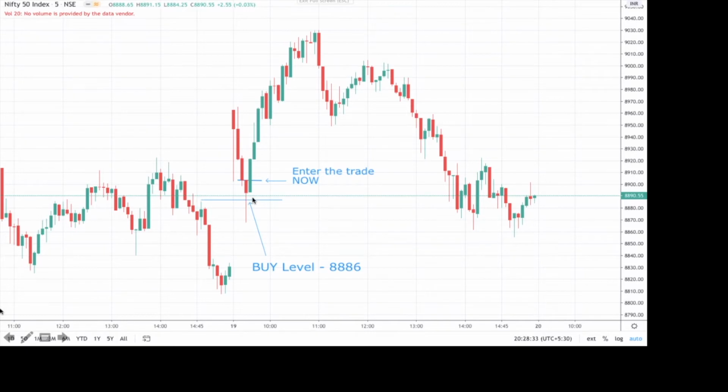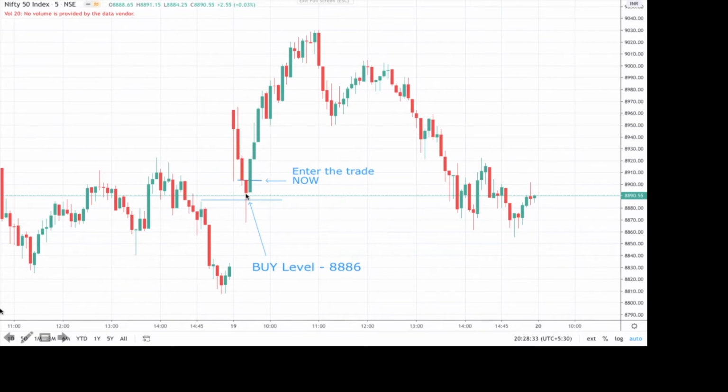So when a 5-minute candle triggers the buy level of 8886, we should wait for the 5-minute candle to complete. So the 5-minute candle is completed here, and then as per the rule we have to wait for the next 5-minute candle to break the high of the previous candle.